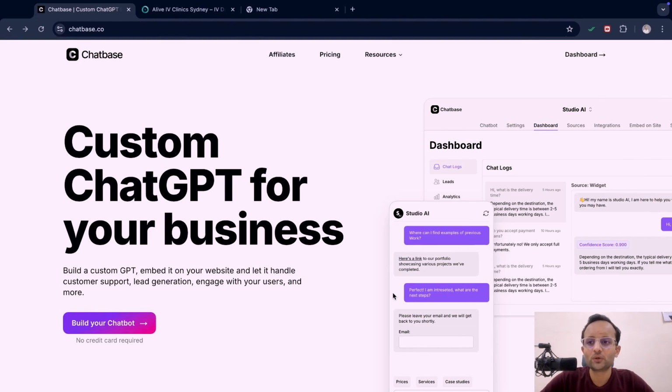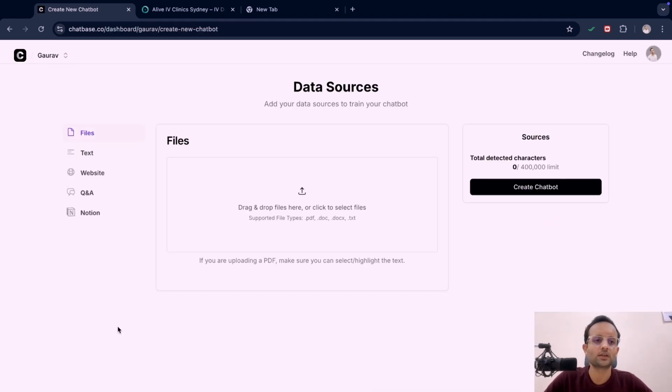Now let's come to the platform where we will be building this custom GPT. Here we will use Chatbase. This is a platform where we don't need to import any OpenAI API. There is a pre-built OpenAI API here, so you don't need to buy any OpenAI subscription. We will get a free version, and we will be building and deploying using that version. So let's start from Chatbase here, where we will be building our first AI chatbot. Chatbase has a very easy UI. You can learn it in just a fraction of minutes.